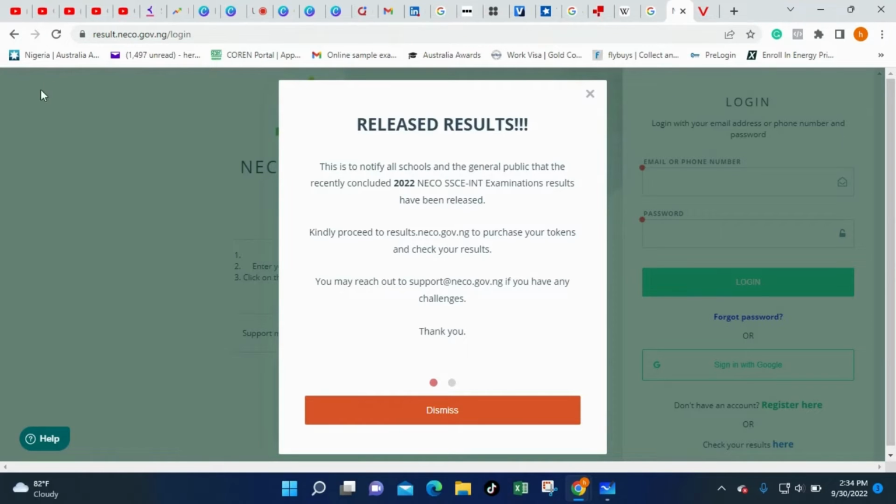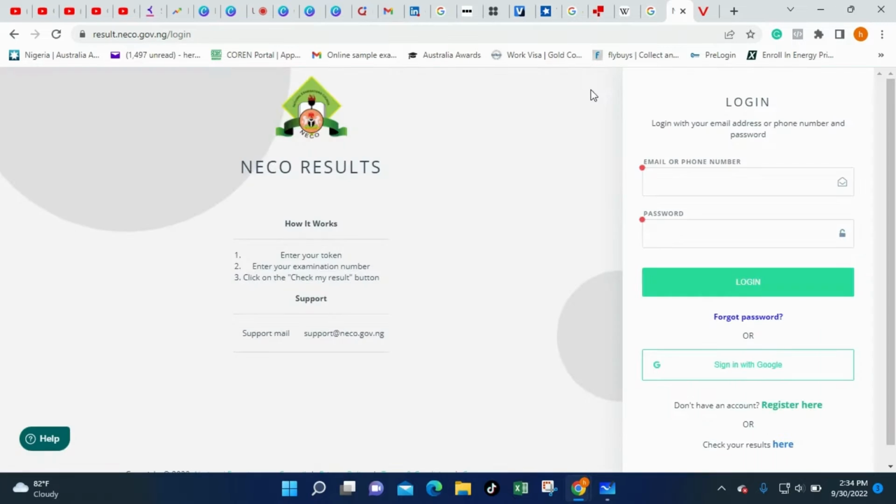Now, to check your result, make you go to result.neco.gov.ng, and once you click that one for your browser here, e go bring you come here. Now you see say they don confirm say the result don come out. So the next thing wey you go do na to do wetin? Na to check your result.